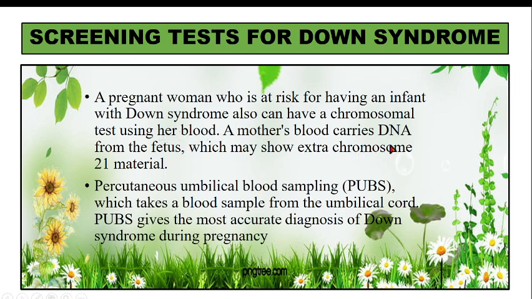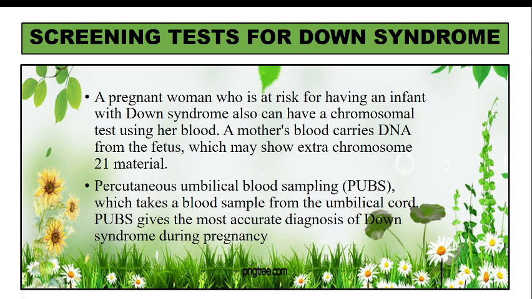The mother's blood carries DNA from the fetus, and we know that Down syndrome is trisomy 21, and this can be identified. Another test is percutaneous umbilical blood sampling, that is PUBS, which takes a sample from the umbilical cord, and PUBS gives the most accurate diagnosis of Down syndrome during pregnancy.